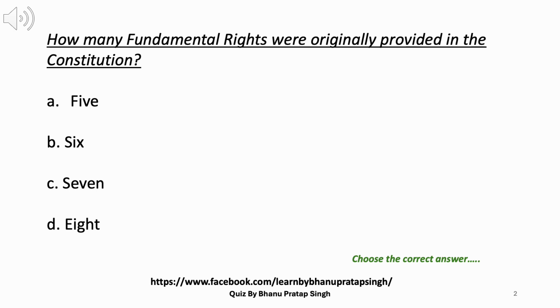2. How many fundamental rights were originally provided in the Constitution? A. 5. B. 6. C. 7. D. 8. Answer: C. 7.